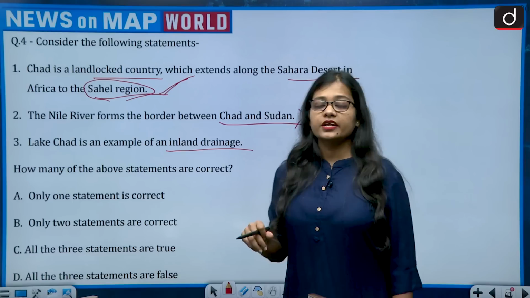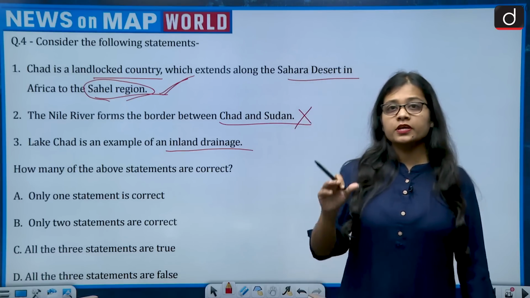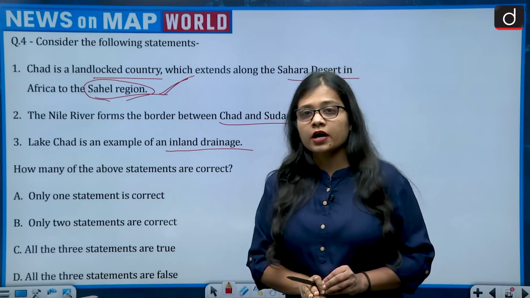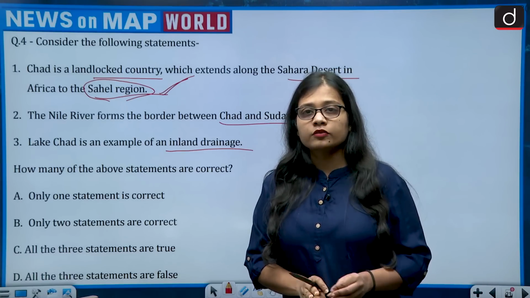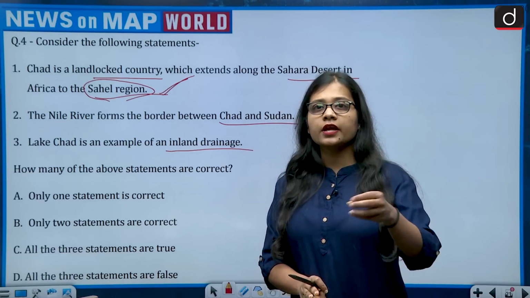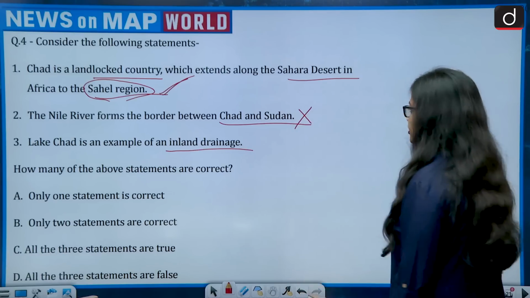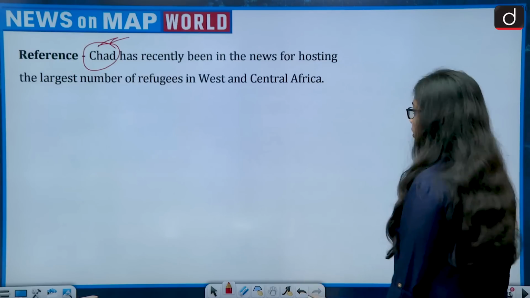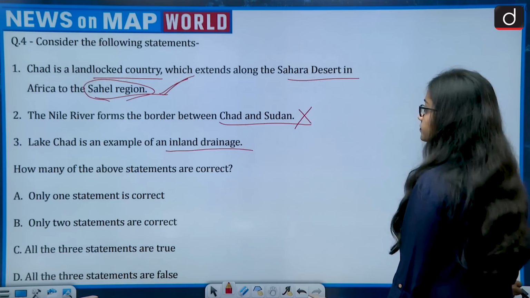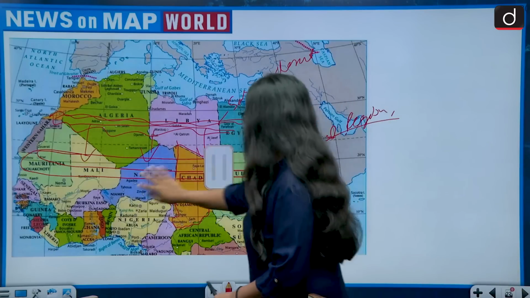Lake Chad is an example of an inland drainage. Now what is inland drainage? Inland drainage is something which starts from a country and goes from one country to another country and does not go out into the ocean or sea. So Lake Chad is an example of an inland drainage. So let's see this. Okay.